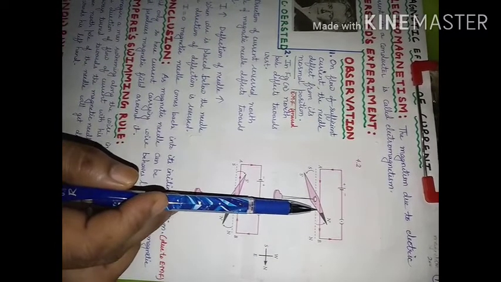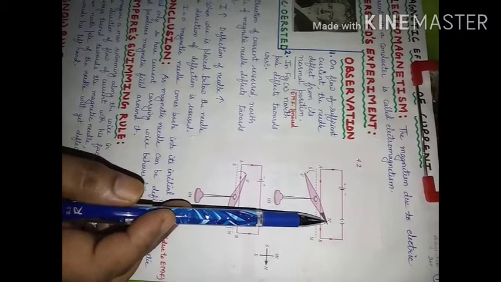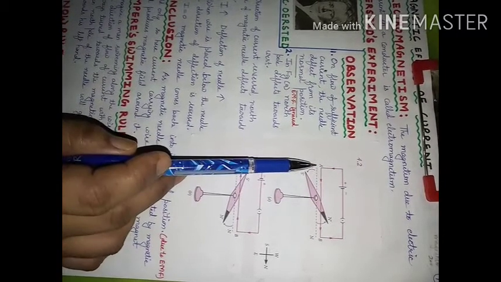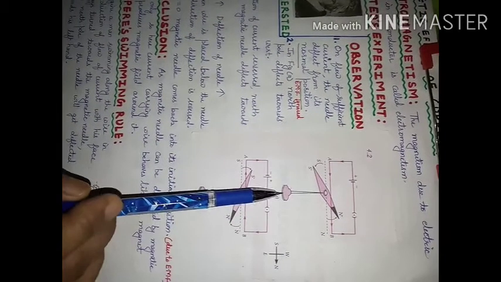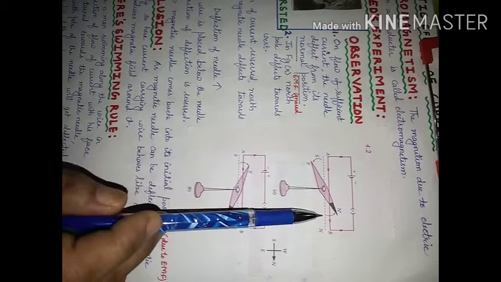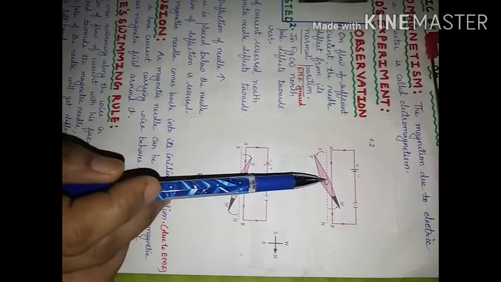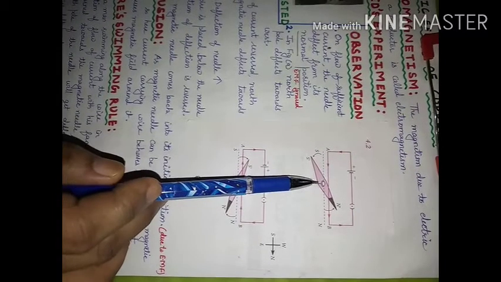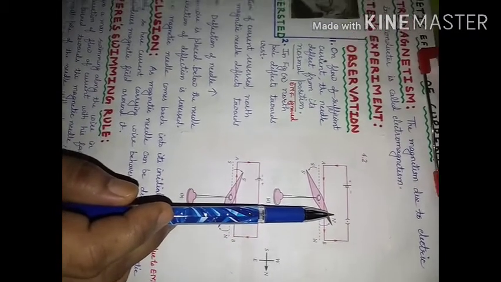The north pole of this magnetic needle is deflecting towards west. If I consider this is south, this is north, then this will become east and the upper part will become west. So in this case, it is found that if current is flowing in this direction and the magnetic needle is kept below the wire, then this north pole is deflecting towards west.